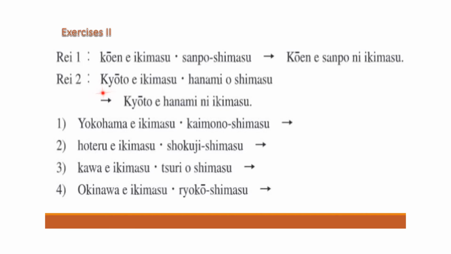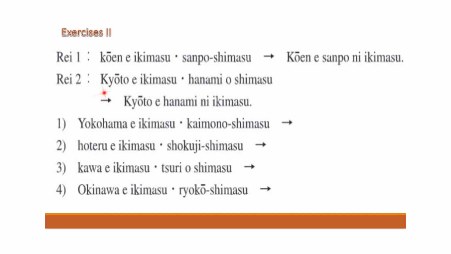So now these days it's not allowed to go to koen. Okay. So example second. Kyoto e ikimasu. This is the main sentence. Hanami o shimasu. The purpose is hanami o shimasu, for watching flowers. Hanami is a Japanese traditional event when the Japanese move to watch flowers in some natural areas like mountains. Okay, all right. So hanami is that term, watching the seasonal flowers.